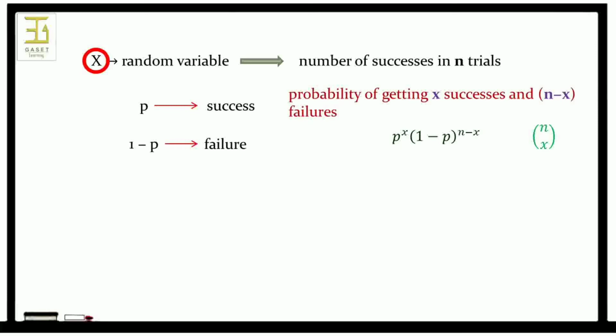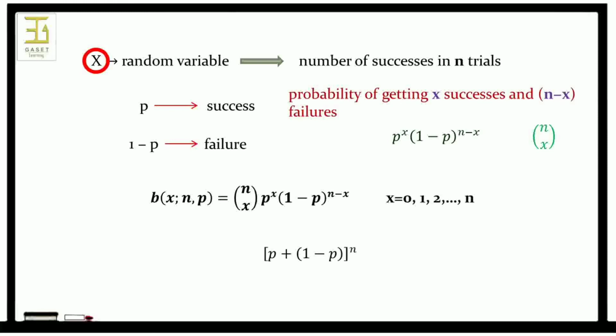Multiplying, we arrive at a relation like this. This probability distribution is called the binomial distribution because for x equal to 0, 1, 2 up to n, the values of the probabilities are the successive terms of the binomial expansion of p plus 1 minus p, the whole raised to n. For the same reason, the combinatorial quantities nCx are referred to as binomial coefficients.